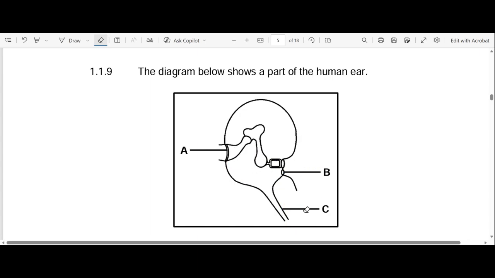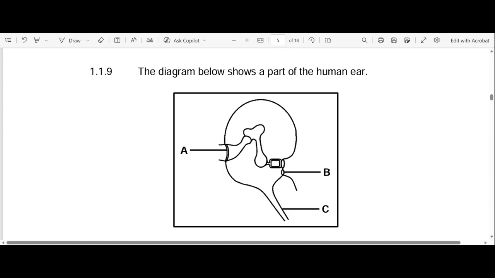Okay, let's look at the function of each of these structures. So let's start with our A, the tympanic membrane. What's the function of the tympanic membrane? It converts sound waves to vibrations and then transfers those vibrations to the middle ear, to the ossicles, right? Then let's look at the function of B, the round window. What's the function of the round window? The round window absorbs excess pressure in the inner ear.